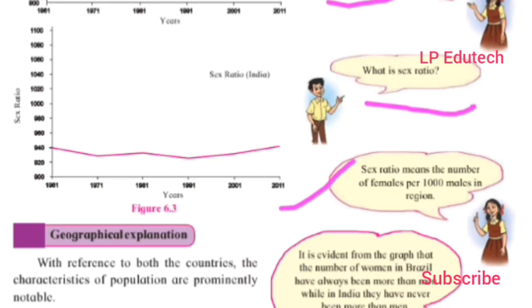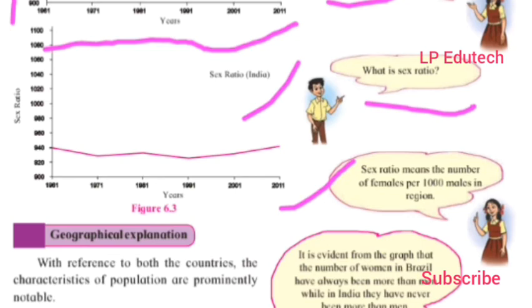If you look carefully, if you observe, you can find it out. There are two axes. On the x-axis it shows the sex ratio figures, and on the y-axis the years are given. First we are going to study Brazil, and second India. If you study it very minutely, we can find the figures.